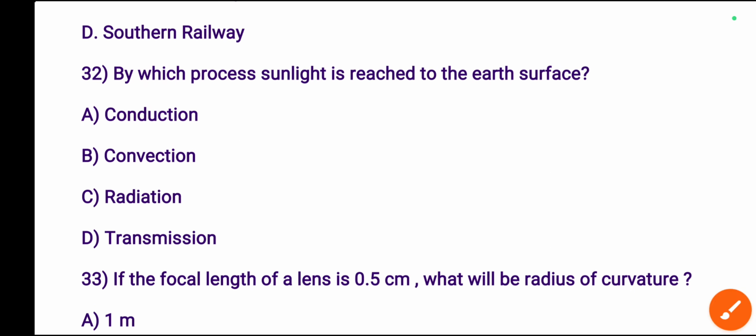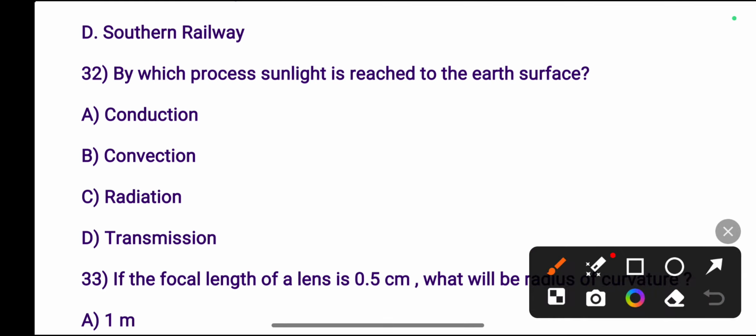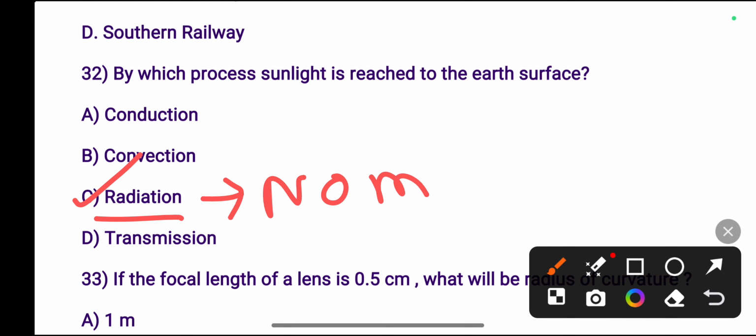Next, by which process is sunlight reached to the earth's surface? Conduction, convection, radiation and transmission. The right answer is radiation. In radiation, no medium is required. So it is the fastest mode of transfer of heat.